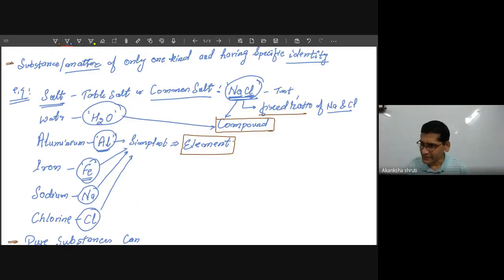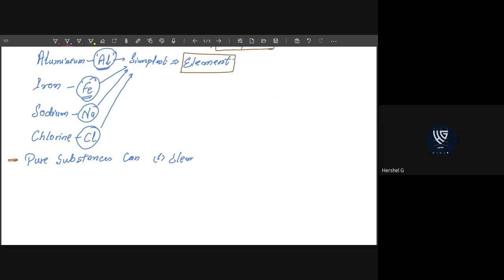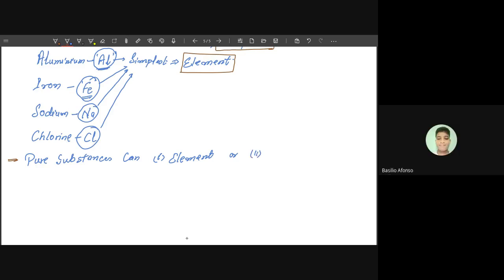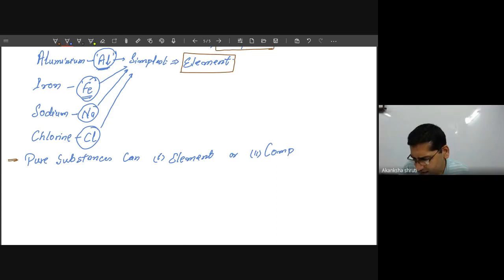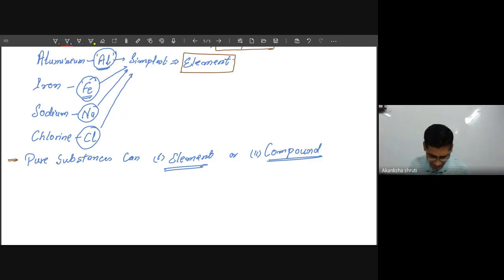Both have a specific identity. The first one is called an element, or the second category is called a compound. So students, you have to keep in mind both element and compound are pure substances. Write simply a note here.